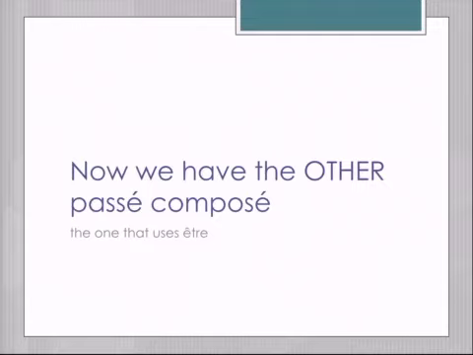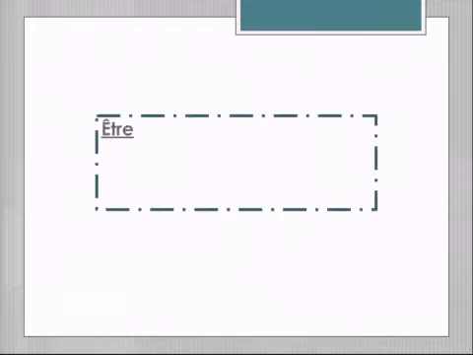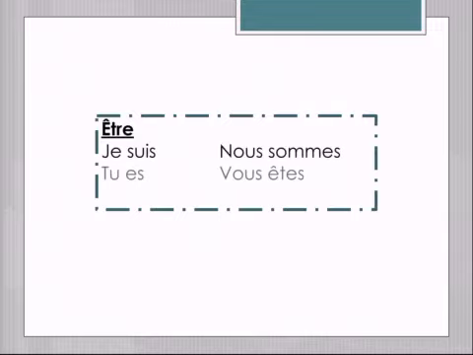Now we have the other kind of passé composé. The ones that you just took notes on all use avoir as the helping verb. The ones that are following are all going to use être as the helping verb. So here's a review. Être: je suis, nous sommes, tu es, vous êtes, il or elle est, ils or elles sont.